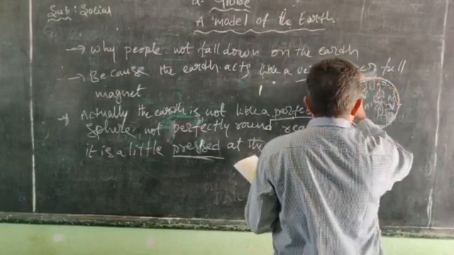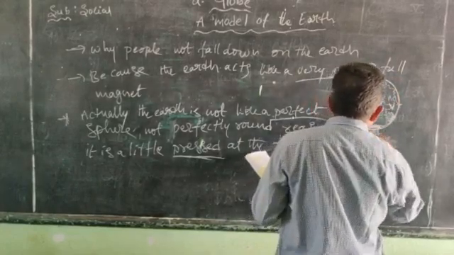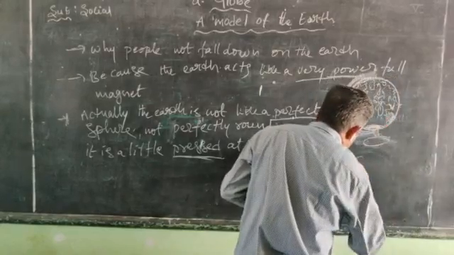Yes, this is the globe, right? We will see it like this.